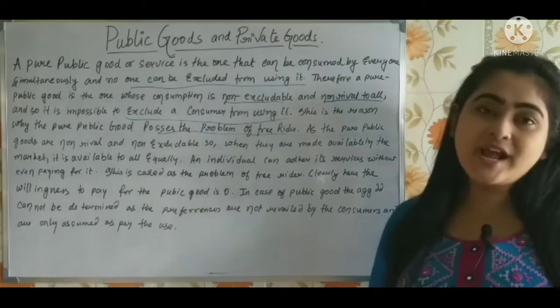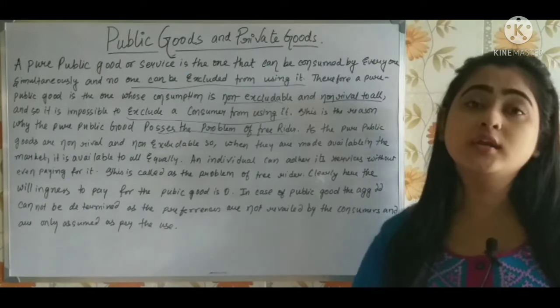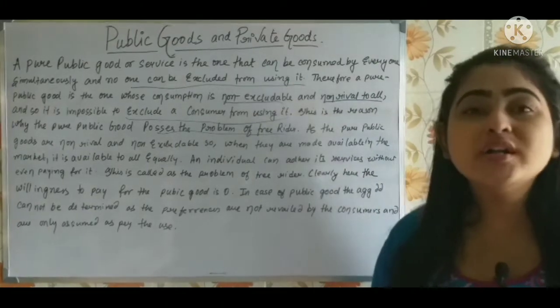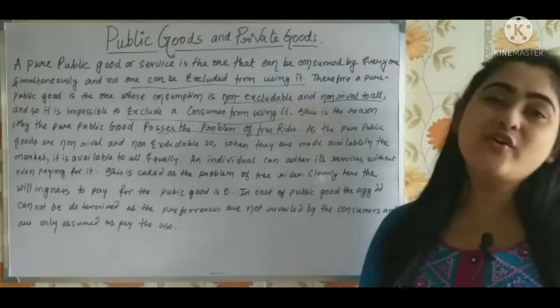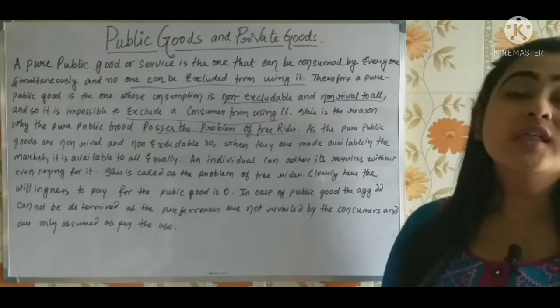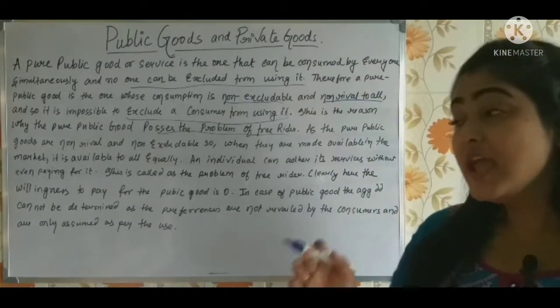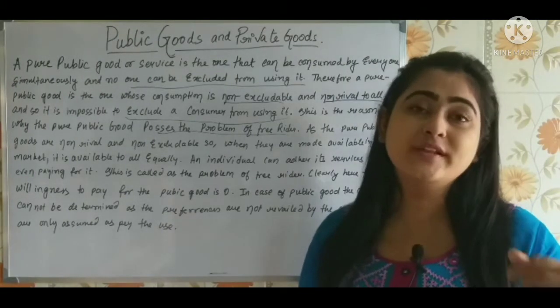What is a free rider? The name itself states it: without paying a price you are given a ride. You are taking a free ride. So what is this problem of free rider? It is that the willingness to pay for the commodities is zero. The individuals are not willing to pay for the commodity. Anyone and everyone can use it without paying a single penny for it.